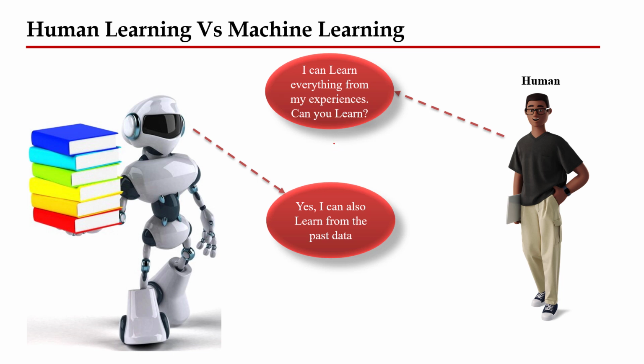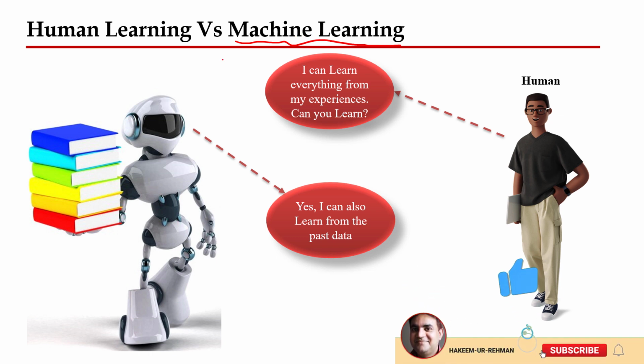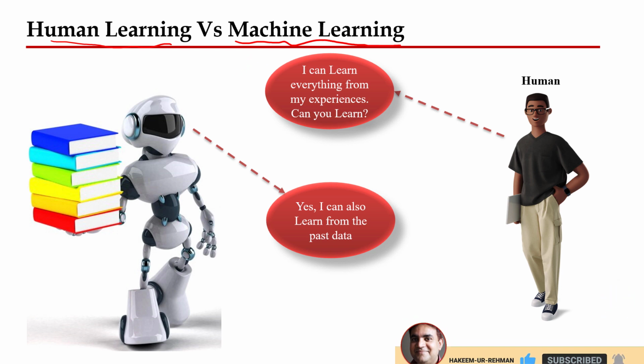Welcome. In this video lecture, we are going to talk about what is machine learning. In order to understand how the machine can learn, what's the concept of machine learning? We can relate it with human learning. How do we, as humans, learn? We learn through our experience, from our past experience, from our past observation.